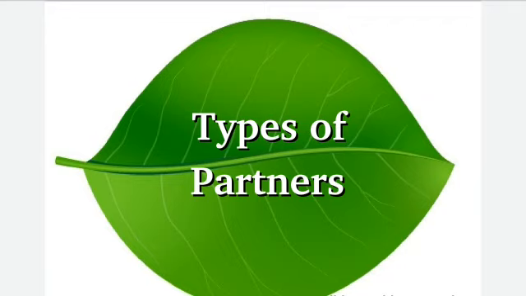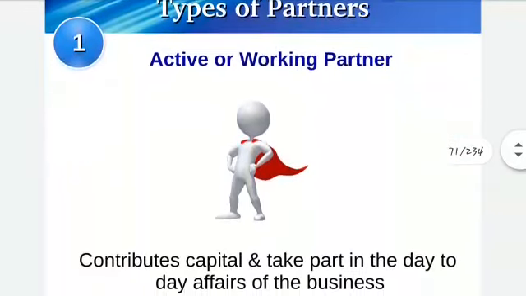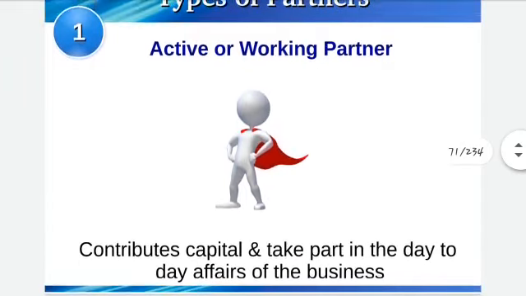So types of partners, basically there are 10 partners, but now let's see how many we are going to study here. The first one is active partner. Active, or you can call it general partner. So who are they? They are those partners who actively, as the name suggests, participate in partnership business.